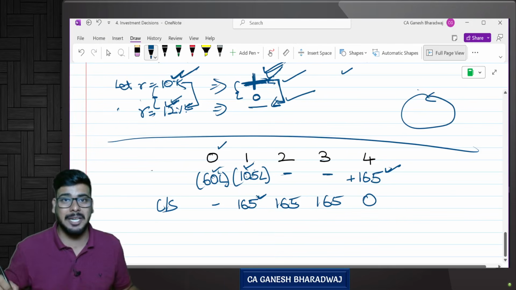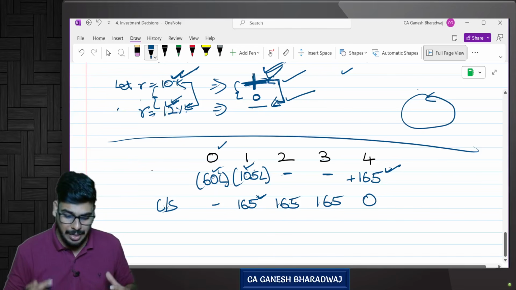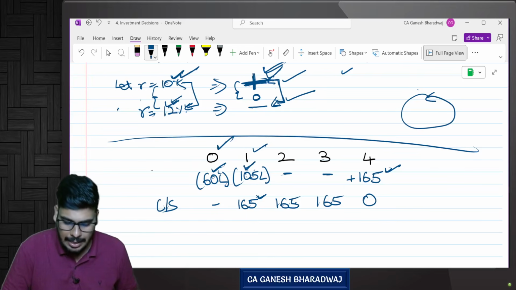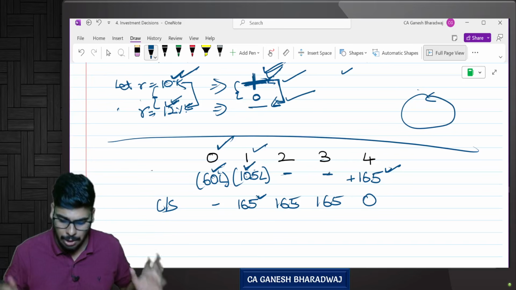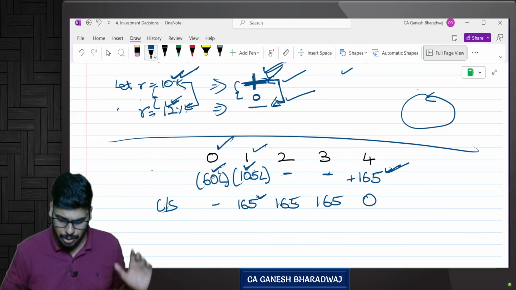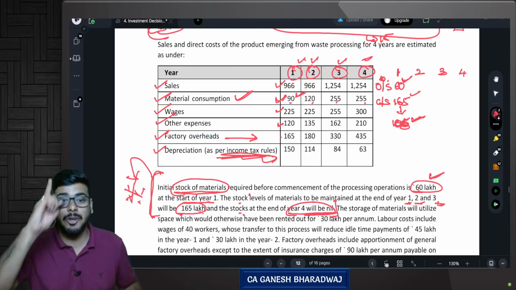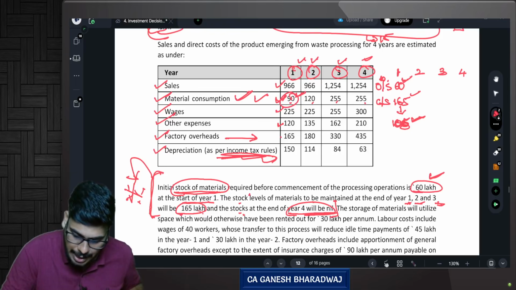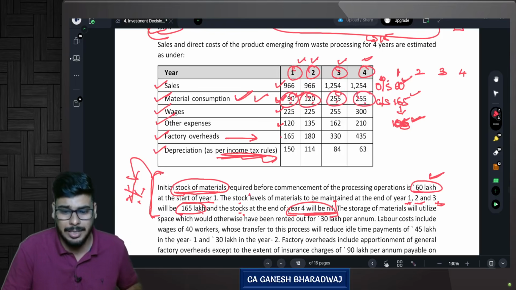So with respect to working capital inventory, I will say at T0 outflow 60 lakhs, at the end of year 1, 105 lakhs, years 2 and 3 nil, no cash outflows. At the end of year 4, I get a positive 165 lakh rupees. Are you clear with this? This is not a cost because material related cost is already taken into account here. So then this 90, 120, 255, 255 and all, what is this, sir?